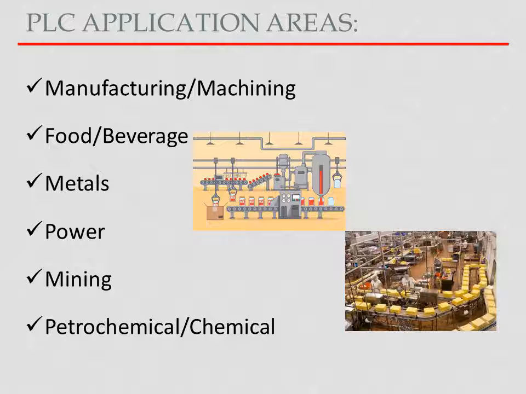Here are some application areas of PLC. So see, for automation purpose, to make the process automatic, PLC can be used in almost every industry. Some of the industries or areas are manufacturing and machining, then food and beverage industries, then metal industry, power industry, mining industry, petrochemical and chemical industry.